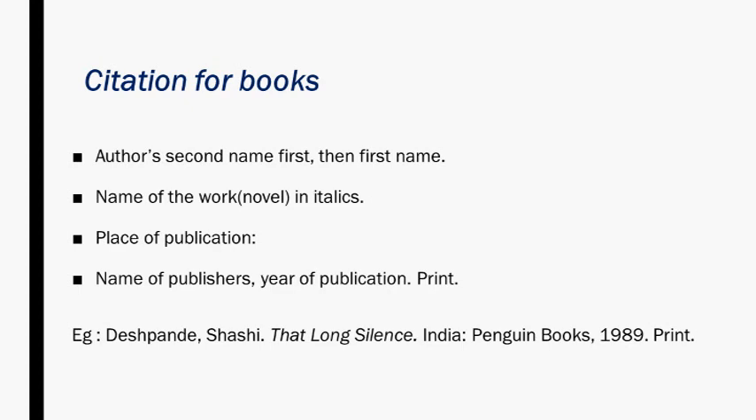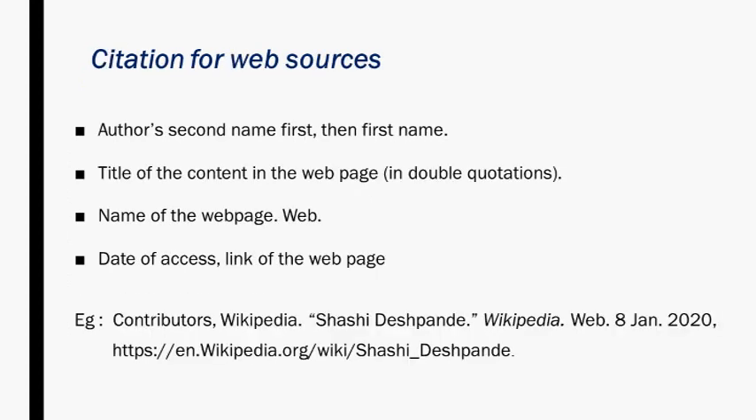So here we have followed this general method for the citation for books. Now we have to focus on the citation for web sources, which means the websites. Regarding that, the first one is the author's second name first, followed by the first name, like the citation for the books. So here we have the example for Wikipedia.